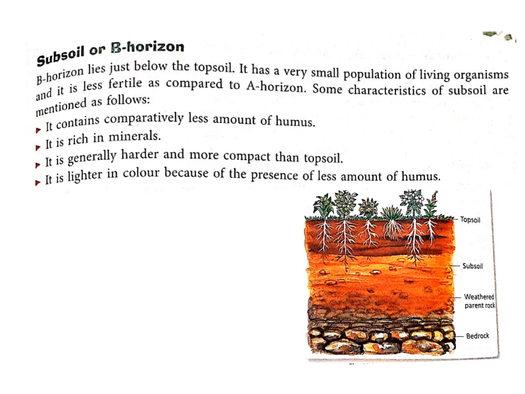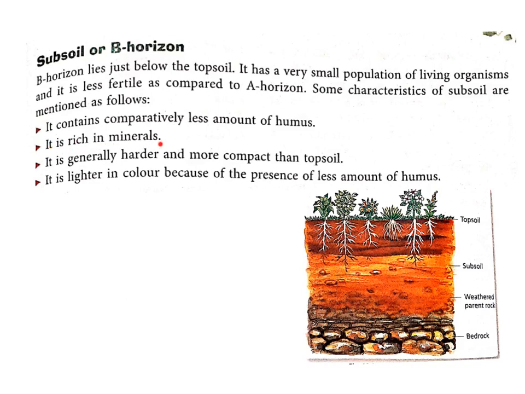Let's understand the second layer, the subsoil or B horizon. Can you see the subsoil here? Yes. B horizon lies just below the topsoil. It has a very small population of living organisms and is less fertile as compared to A horizon. Some characteristics of subsoil are mentioned as follows. So the first characteristic is it contains comparatively less amount of humus. So when we compare the amount of humus in topsoil and subsoil, it is greater in topsoil.